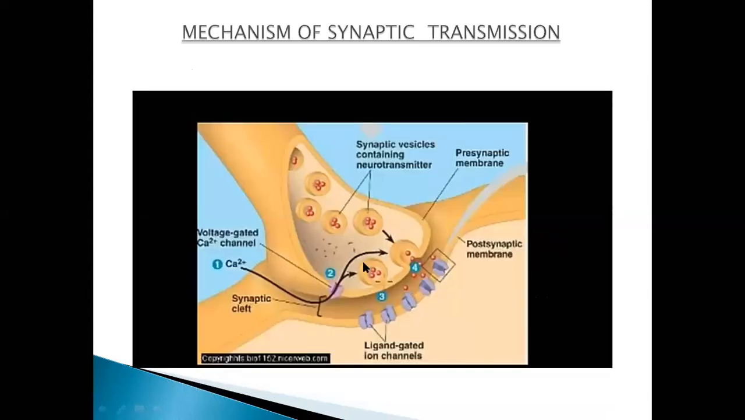After the first step, see the second step, the fusion. Now you can see the vesicle has been fused with these membranes.